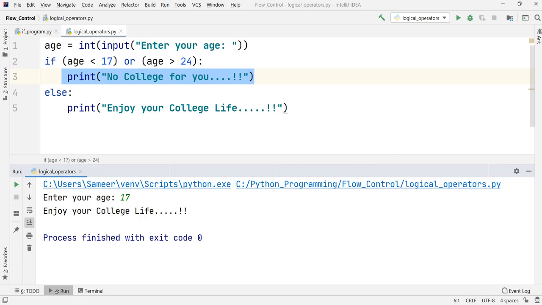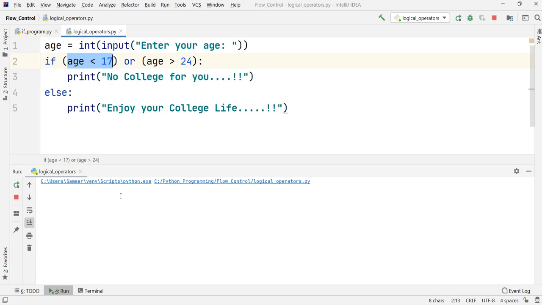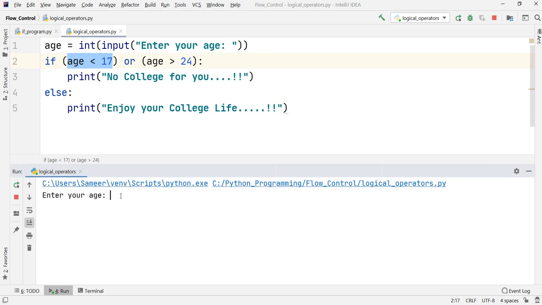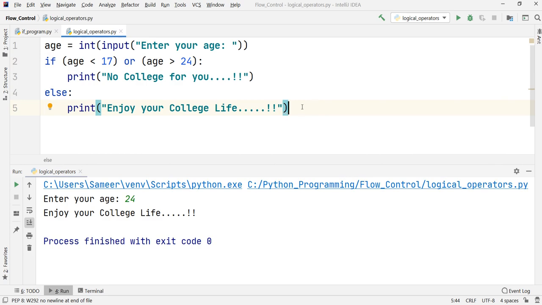The reason is that again it is not falling under this first if condition. We have set up the condition age less than 17, and 17 will not be inside this particular condition. Again, if I run it for the similar value of 24, let us see what output we get. If I press enter, again enjoy your college life. Okay, so we are getting the same thing, just that we have set up one else condition and we have seen how to make use of the OR operator.